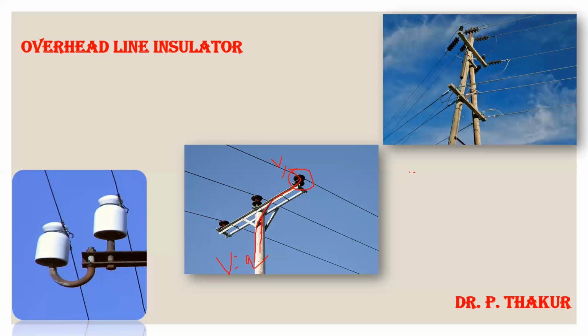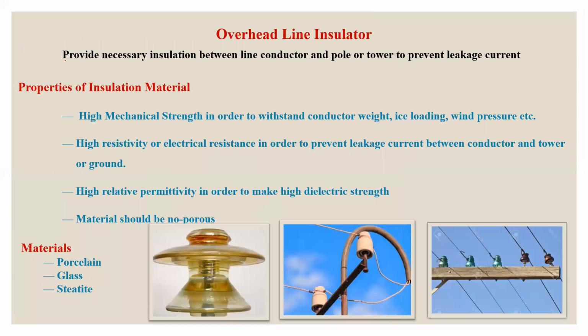So the purpose of insulation is to provide necessary insulation between the conductor and tower so that the leakage current can be prevented. The purpose of an insulator is to provide necessary insulation between the line conductor and the pole, or you can say tower, to prevent leakage current. But while you are selecting materials for the insulator, there is a need to keep some properties of the material in mind.